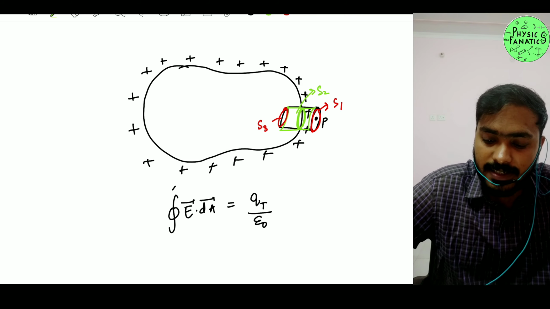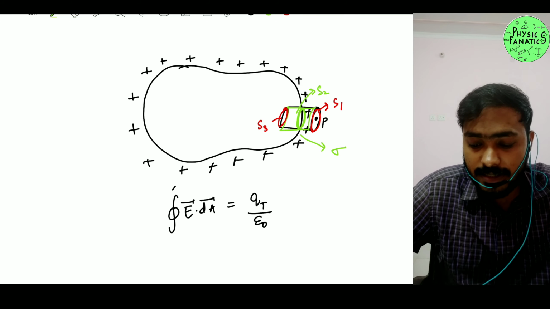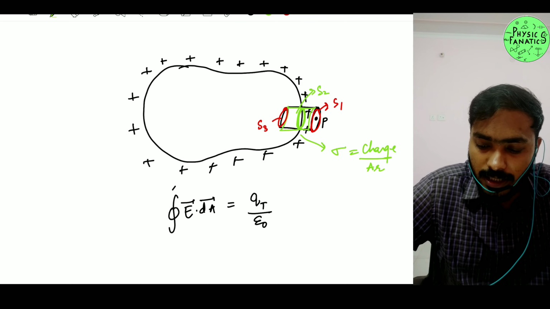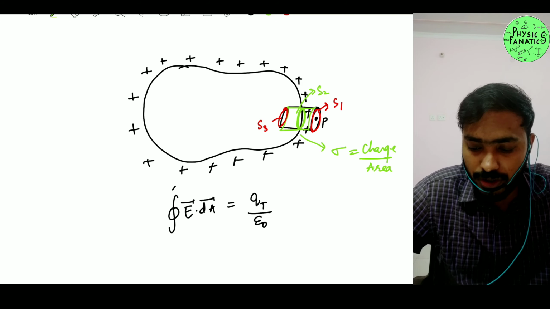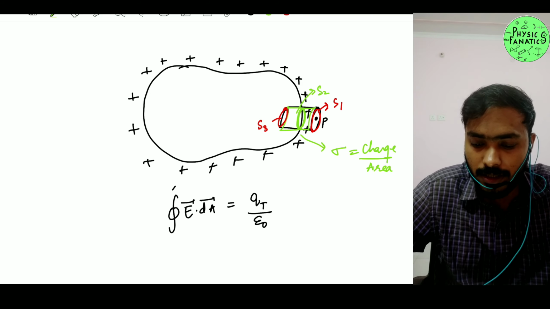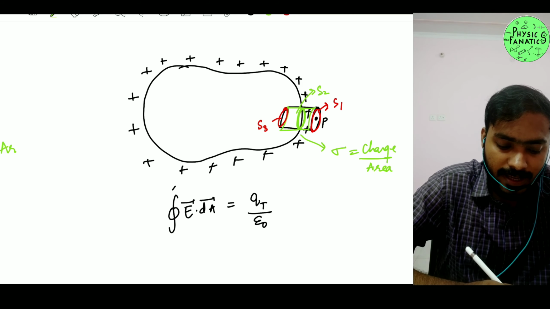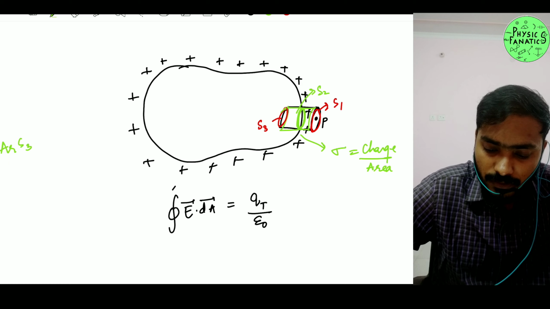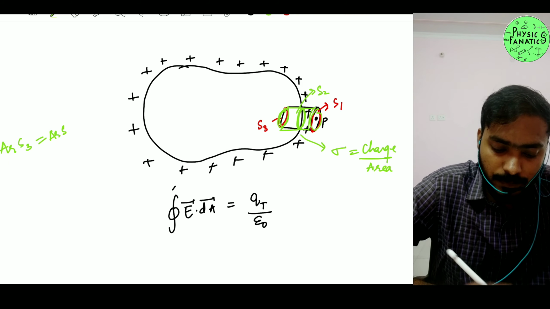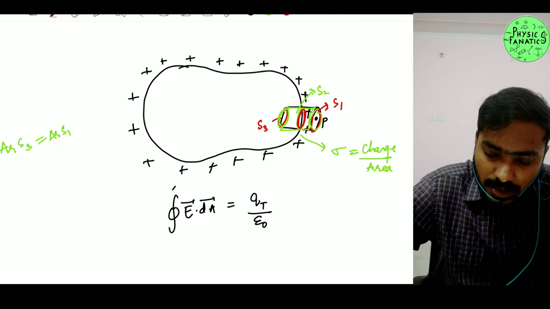Let's assume that I have sigma, that is charge density, charge per unit area, for that particular portion. Great. Now you have to understand the area of your S3 surface, the area of your S1 surface, and this shaded region.